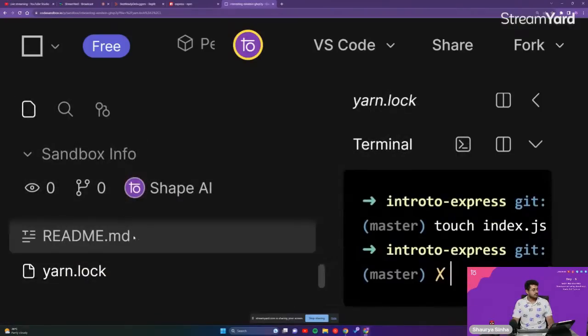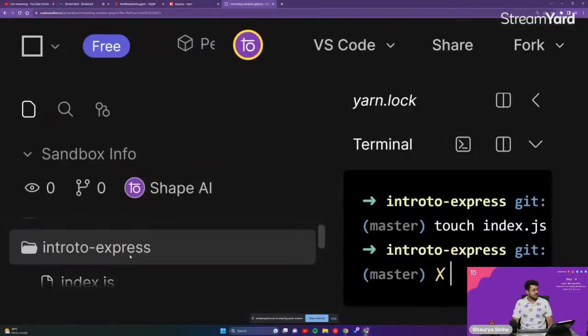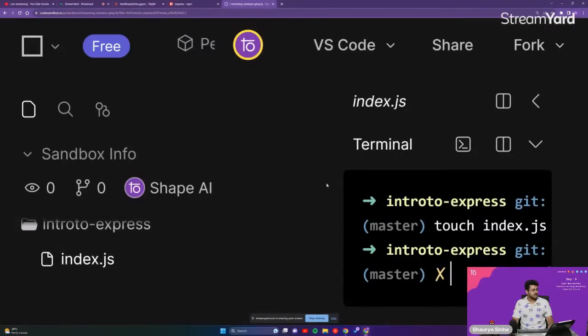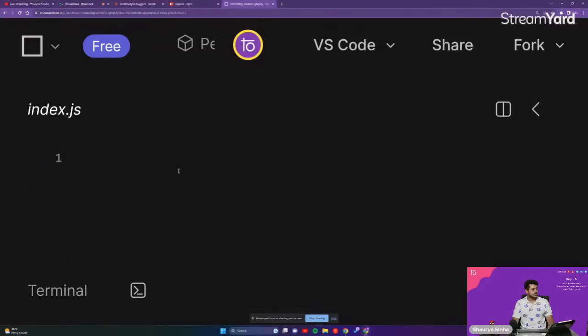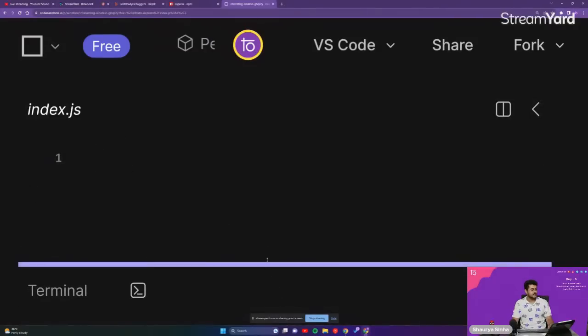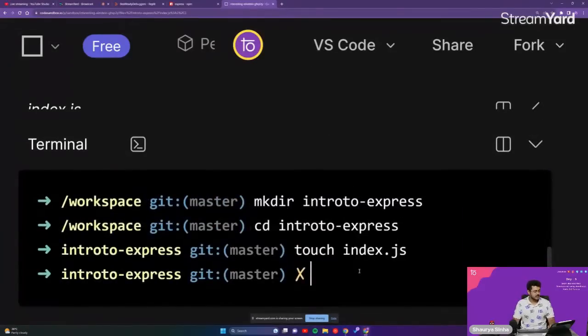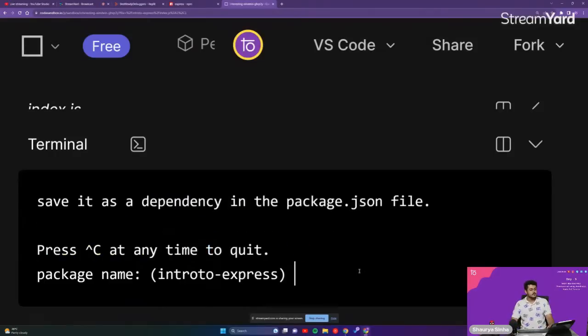We'll go back to our files, intro to express, index.js. We'll make the terminal smaller. Inside of index.js, we first need the npm module, so we'll initialize npm right over here, npm init. Package name, intro to express.